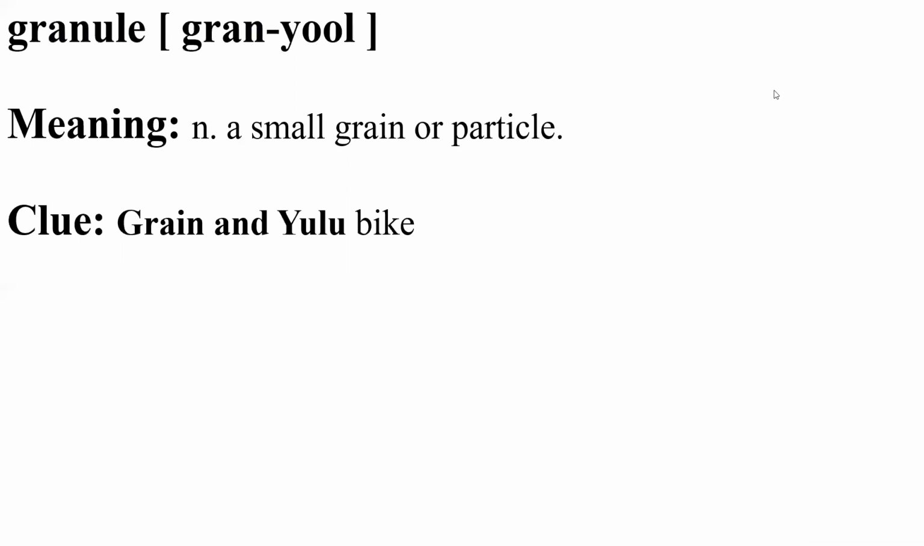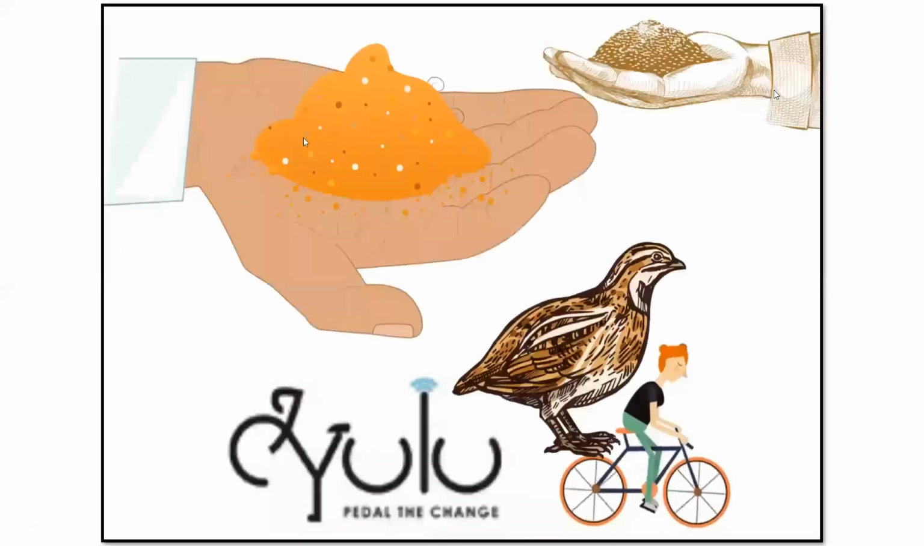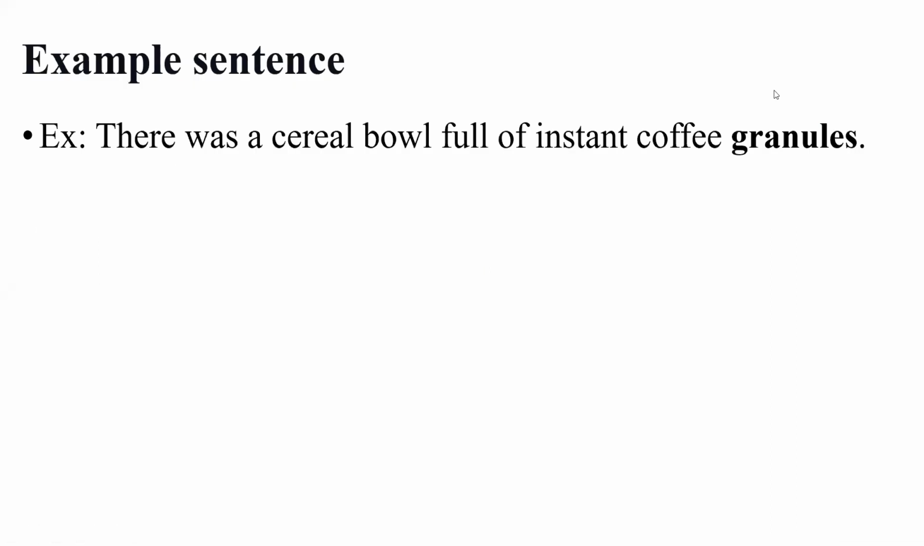Granule. Granule means small grain or particle. Clue, grain and yulubike offered to the partridges. So visualize particles of grain and yulubikes are offered to the partridges. Granule. There was a cereal bowl full of instant coffee granules. In this example, we get to know that instant coffee grains or particles were found in the cereal bowl.